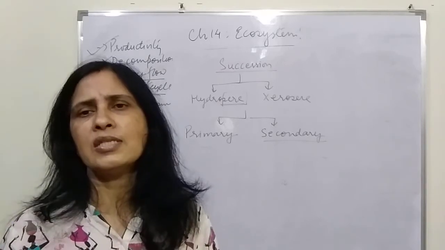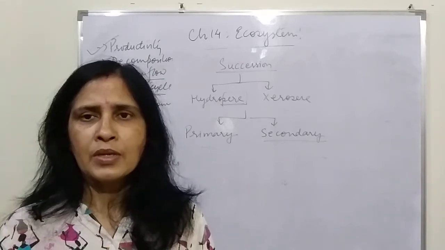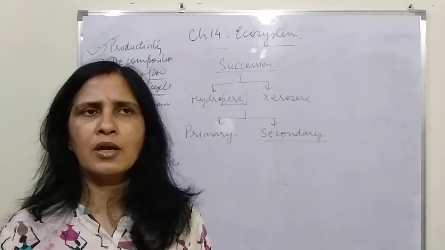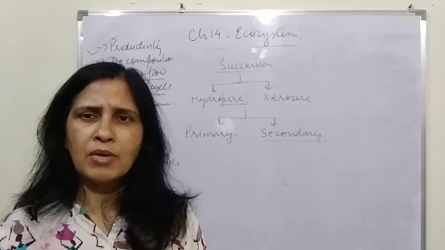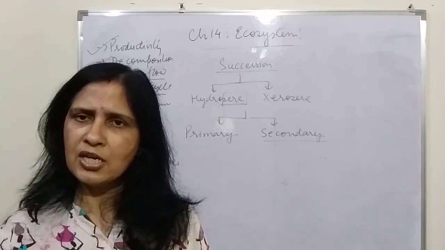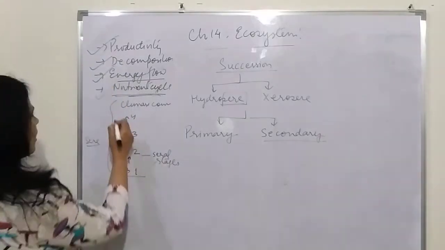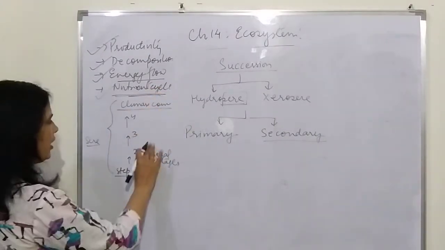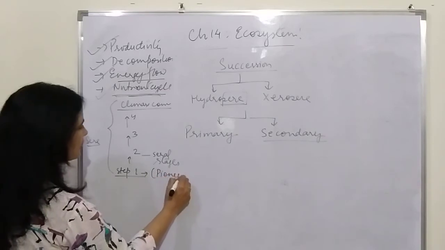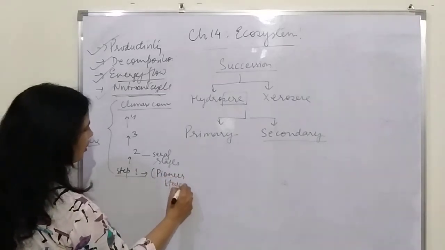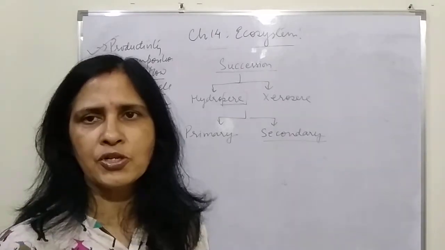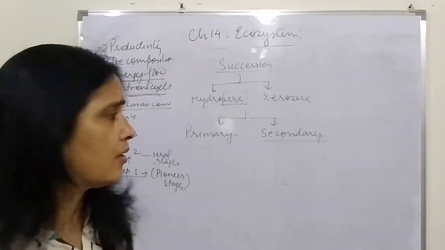For example, forest is an example of a climax community. There are producers, consumers, and decomposers, and everyone is doing its work. So there is not much change which takes place in the forest. So forest is the stage which we call the climax community, the last stage. And the first stage is called the pioneer stage, and the species present in the pioneer stage are called pioneer species.